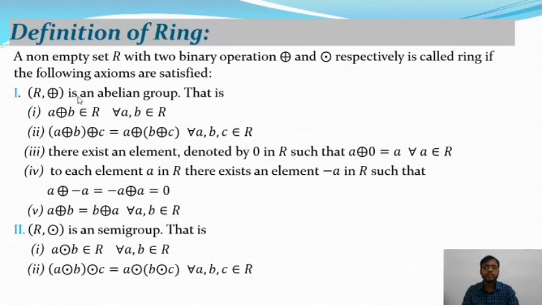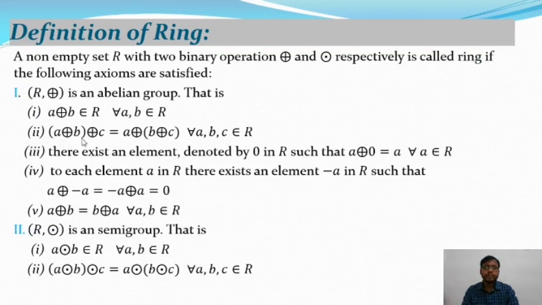First of all we will start with the binary operation plus. Here (R, plus) is an abelian group, that means a plus b belongs to R for all a, b belonging to R. That means (R, plus) satisfies the closure property. So if a, b belong to R, then a plus b belongs to R, and we say (R, plus) satisfies the closure property.